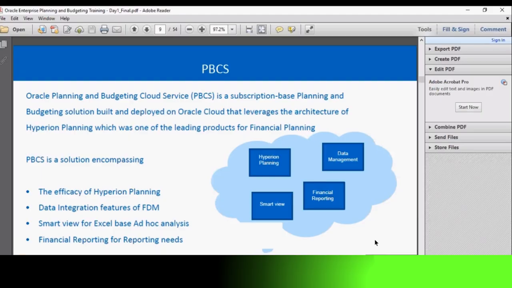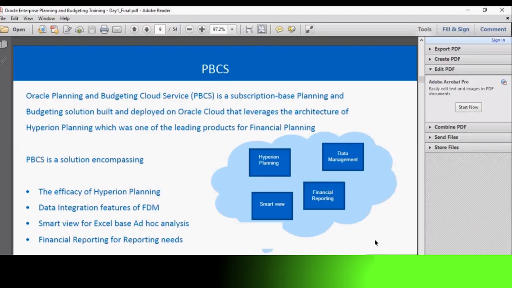So when we look at the features involved in PBCS, it has 4 major functionalities embedded in it. It has the efficiency and efficacy of the Hyperion Planning application, where we can build web forms, which are nothing but data forms, business rules, which are complex calculations, and dashboards for reporting, etc. for planning. And it has the features of FDM, which is financial data management, where data and metadata integration can be established between the application and various external systems.